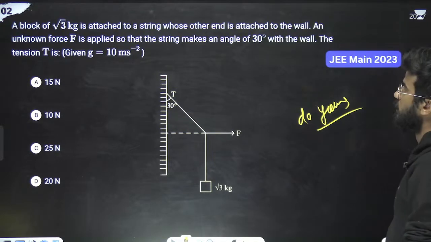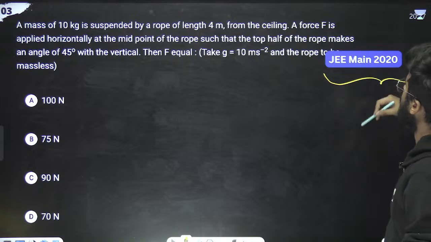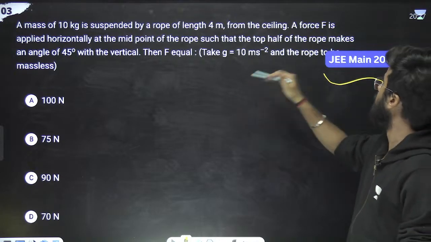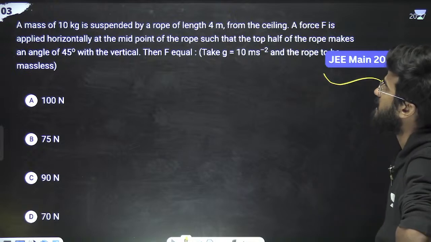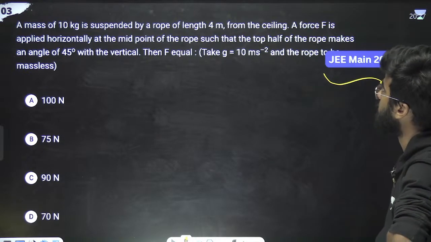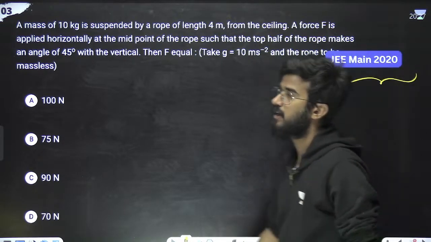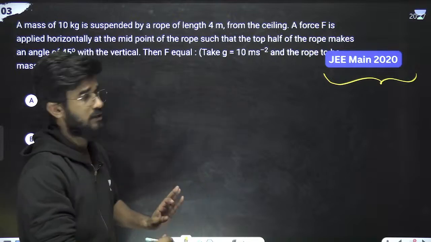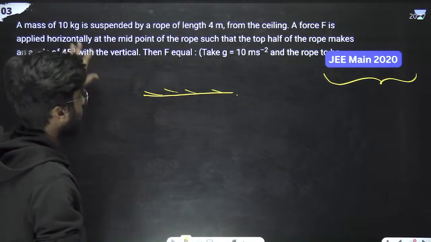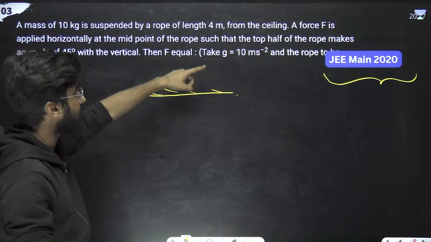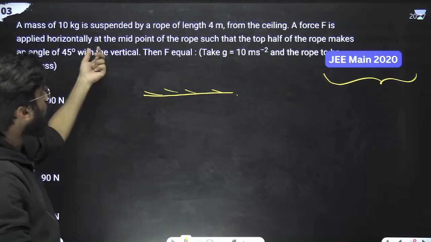Check. Next question. JEE 2020. What the question is saying? There is something mistyped. A mass of 10 kg is suspended by a rope of length 4 meter from a ceiling. Same question. Here the figure is not given, so I'm just making the figure. This is the figure. A rope is suspended, 10 kg is suspended by the rope of length 4 meter from the ceiling. The force F is applied horizontally on the midpoint.